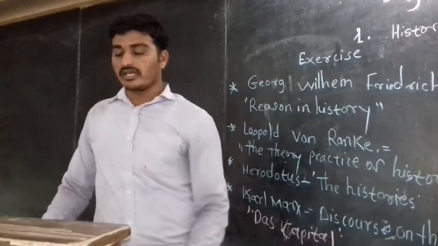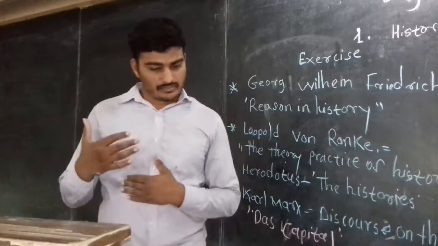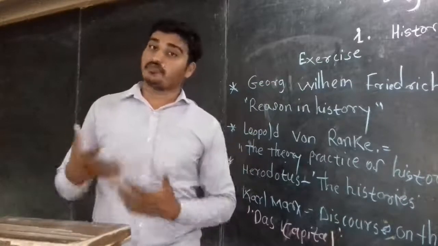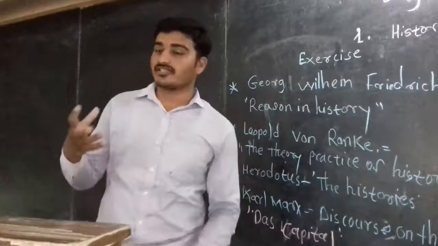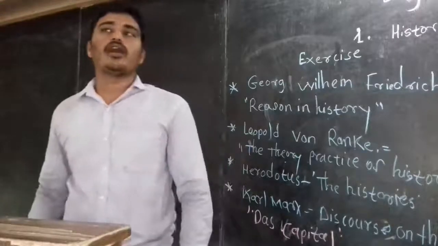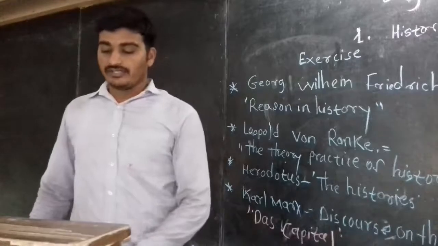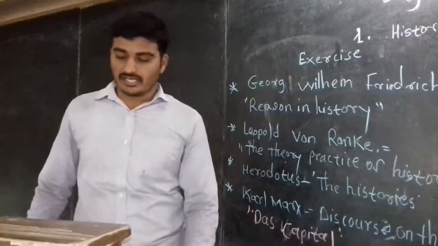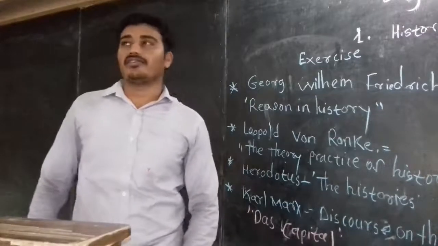So the richest class of society can exploit the poor. And due to this, according to Karl Marx, human history is the history of class struggle.